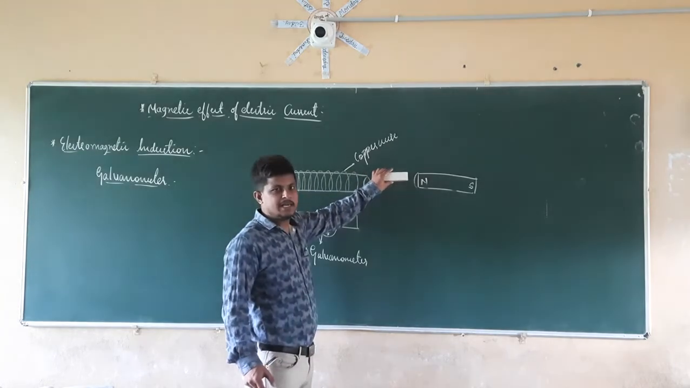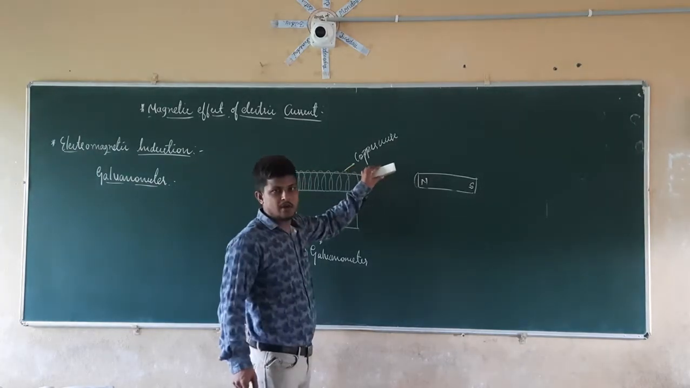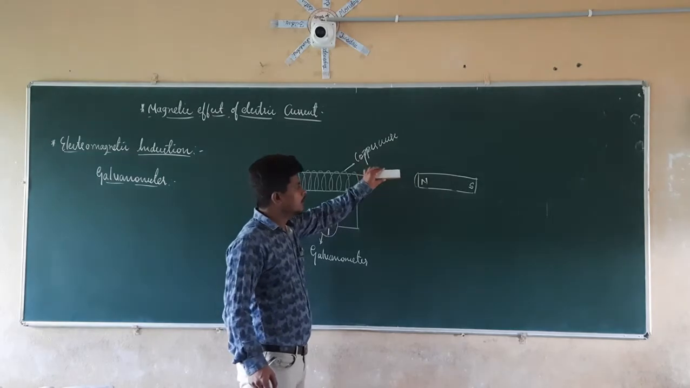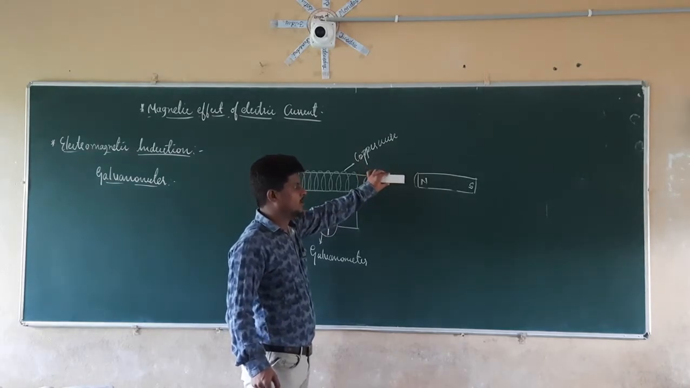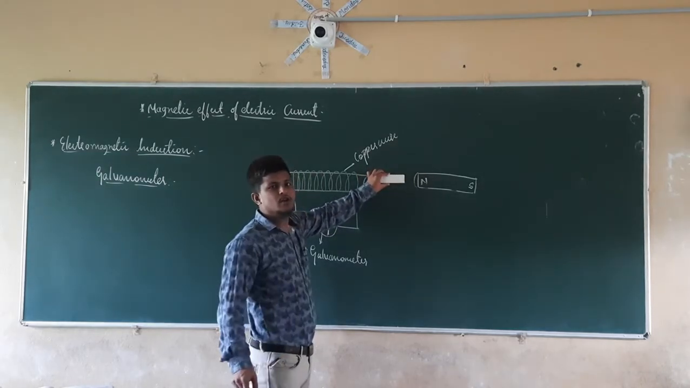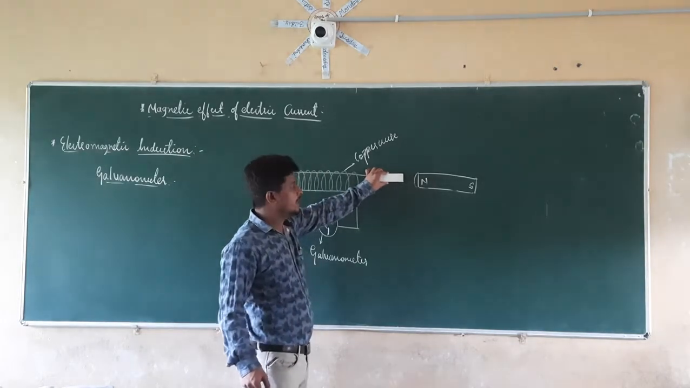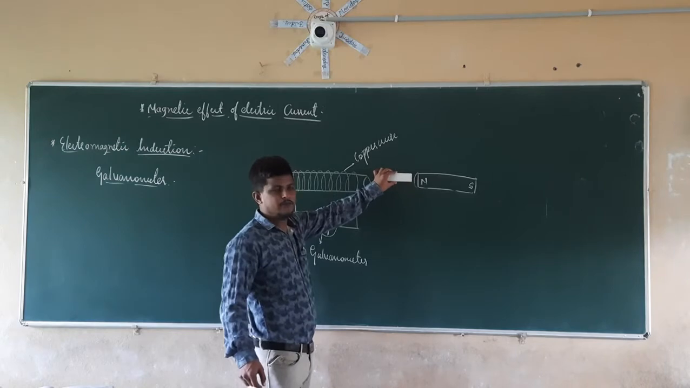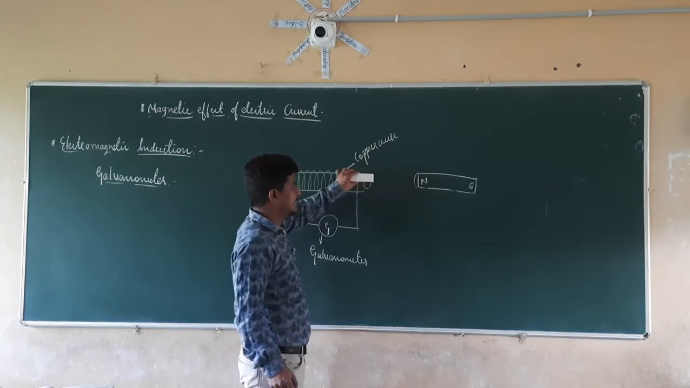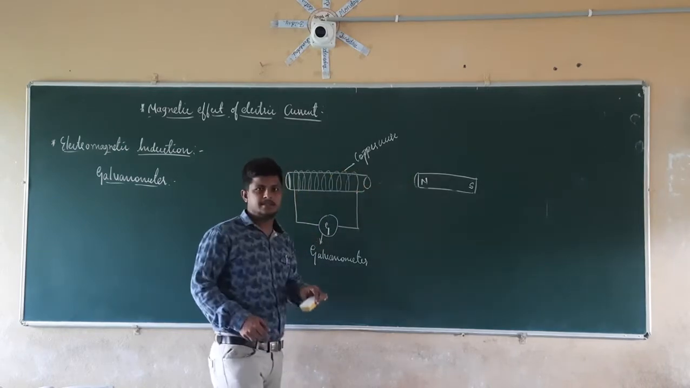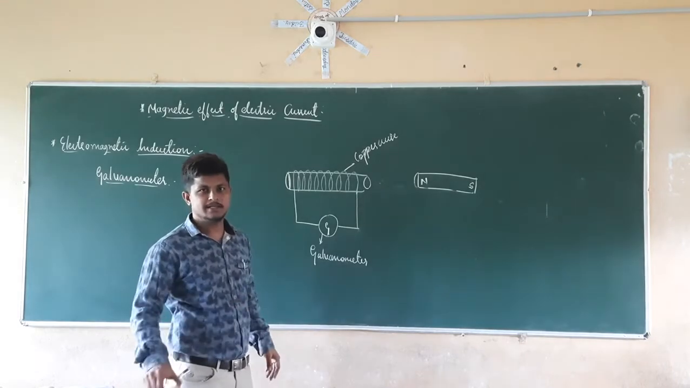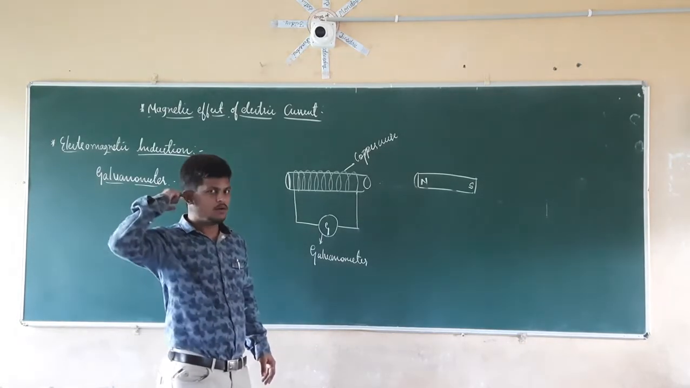So what is happening here? Again there is a deflection in the galvanometer. When I stop the coil near the magnet, there is no deflection in the galvanometer. When I take the coil away from the magnet in this manner, again there is a deflection in the galvanometer.